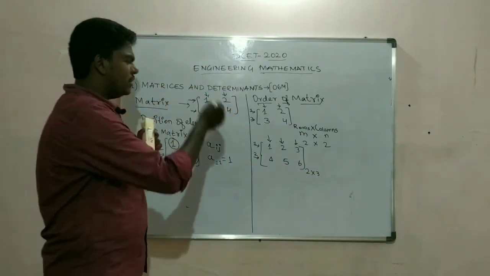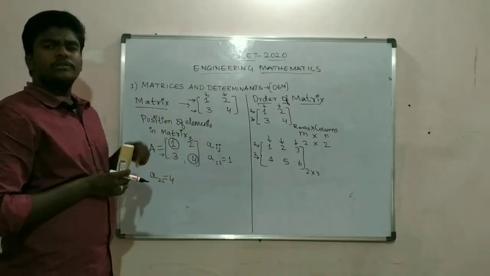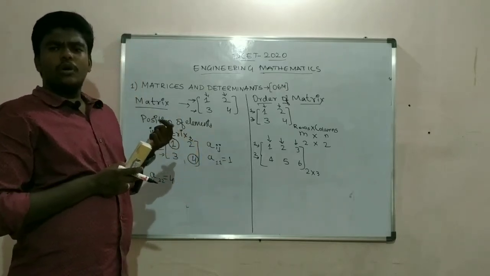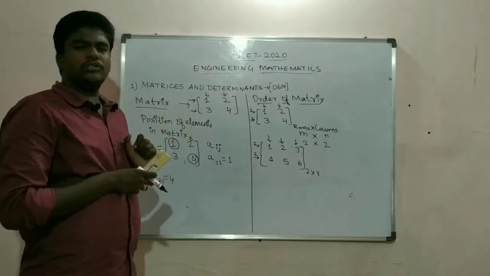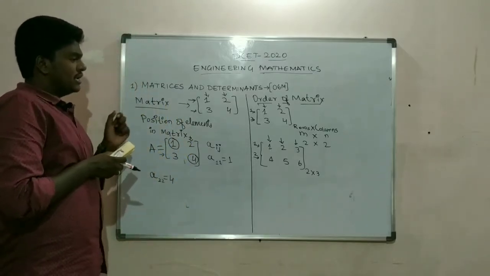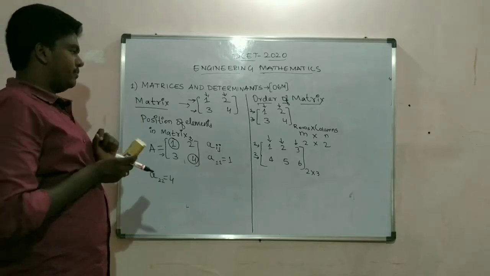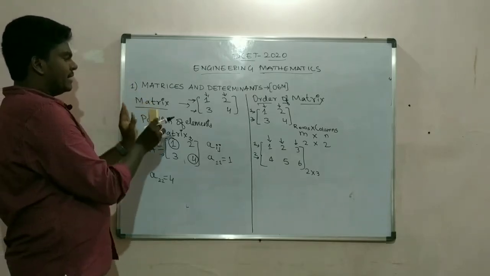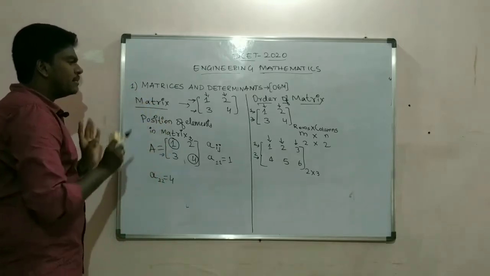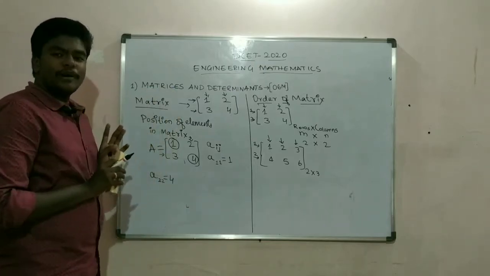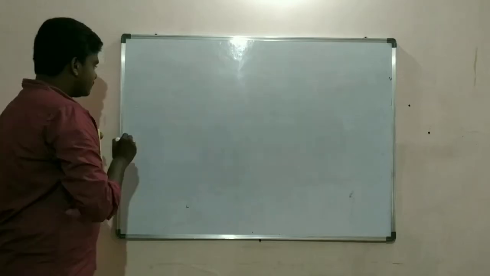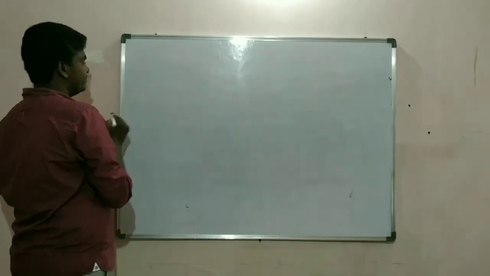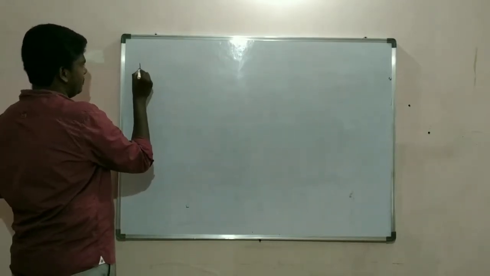So you can even write a matrix of order 3 cross 3 or 3 cross 2. So we can write different orders of matrix. Now this is clear: matrix is clear, position of elements in a matrix is clear, and order of matrix is clear. Now we'll move to the types of matrix.